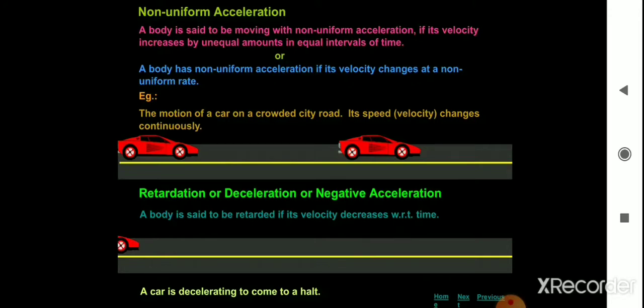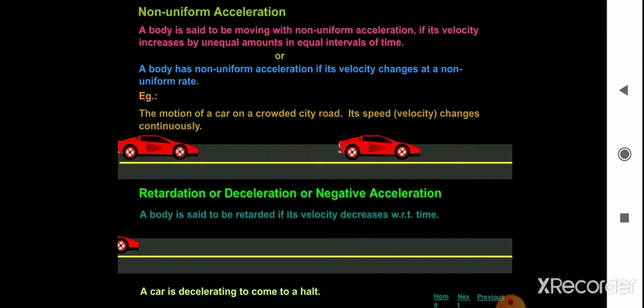Retardation or negative acceleration. A body is said to be retarded if its velocity decreases with respect to time. Retardation, or deceleration, or negative acceleration, means the body's velocity is going to decrease with respect to time.